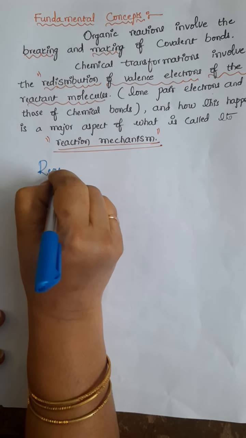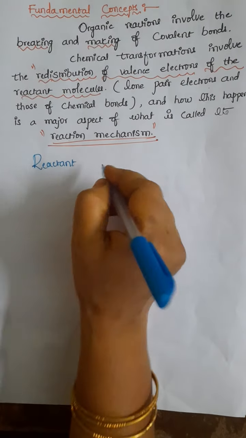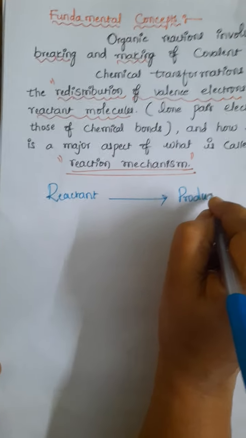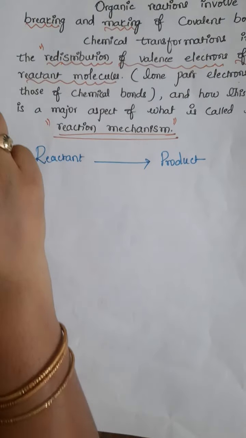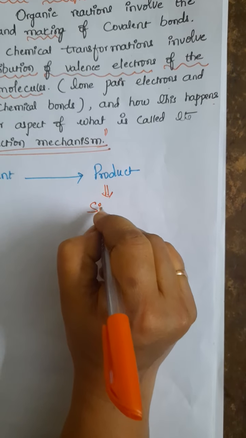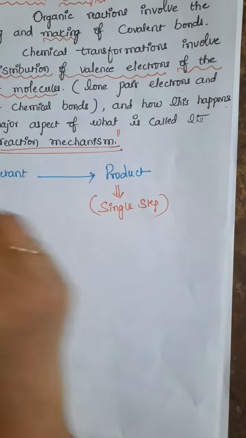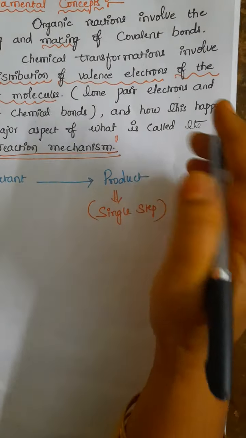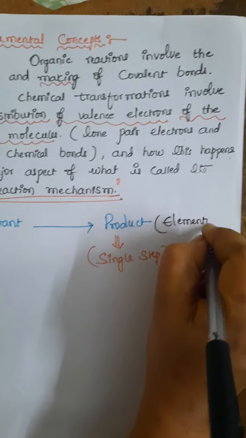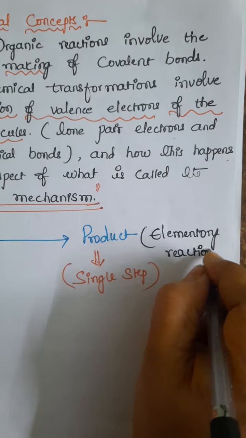In an organic reaction mechanism we can represent the reactant molecule converted directly into the product, in the sense we are writing this in only a single step. This is the single step reaction. Such organic reactions are called elementary reactions.